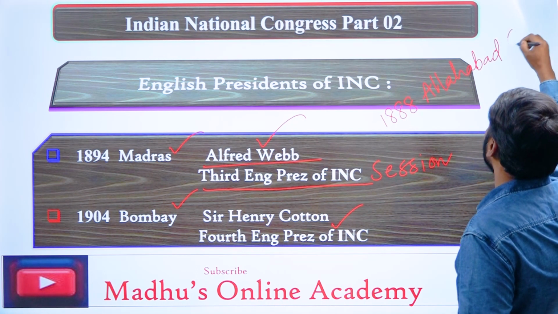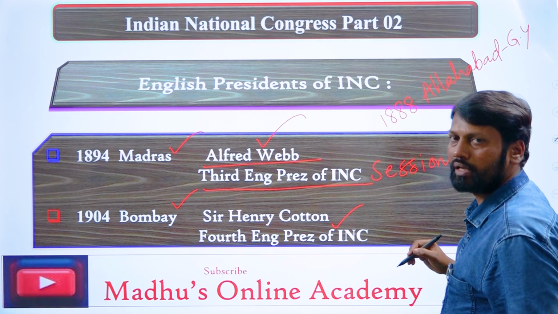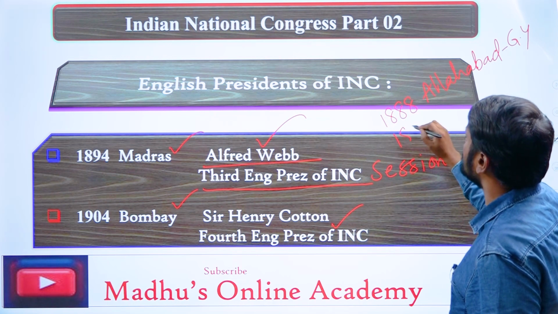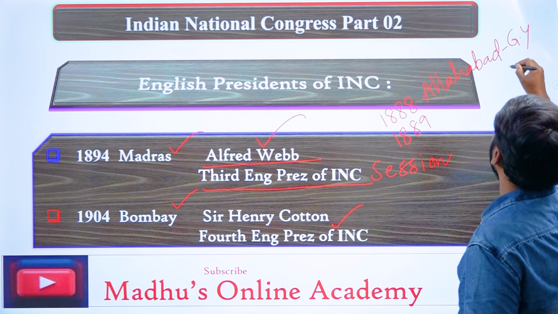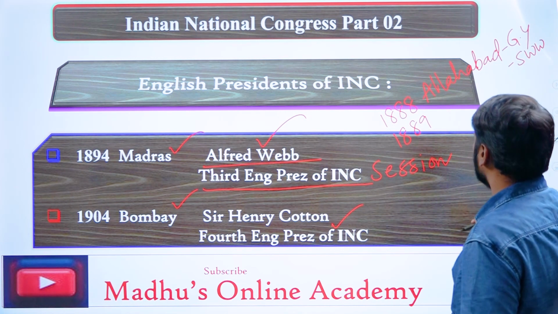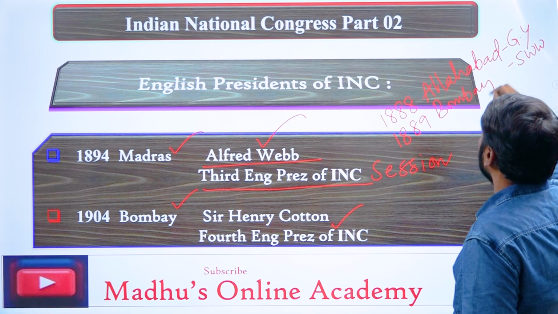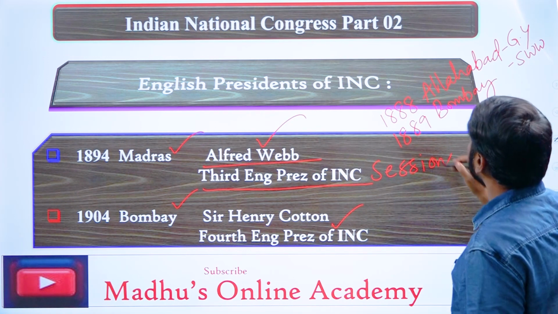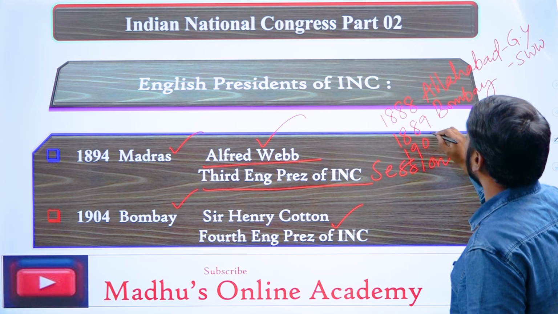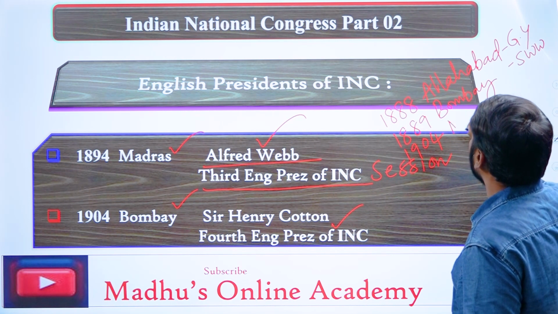George Yule was the first English president of INC. And the second English president of INC was Sir William Wedderburn, and this session was held at Bombay, in 1889. Next, the third English president of INC was Sir Alfred Webb.